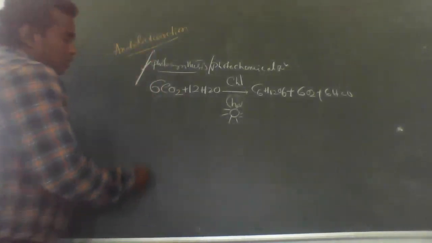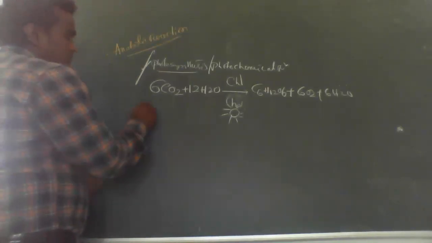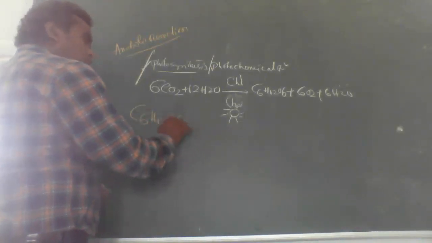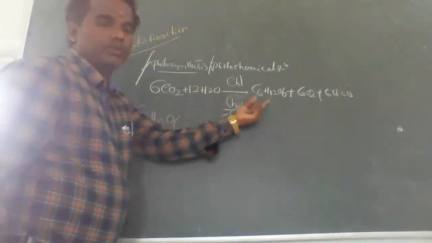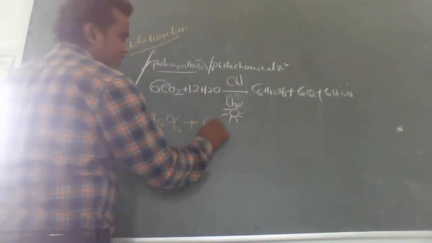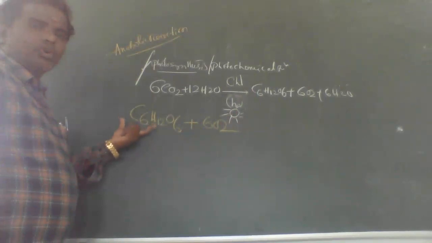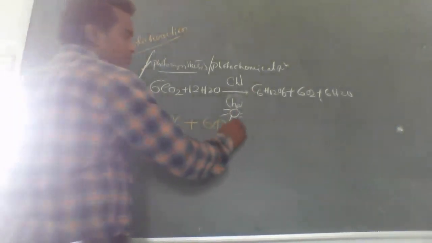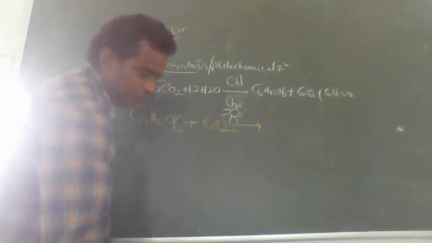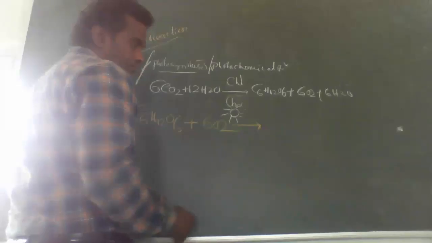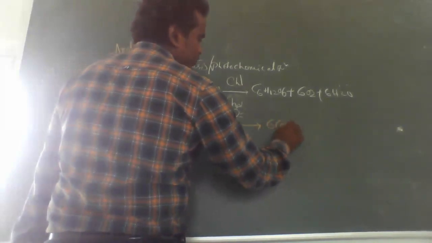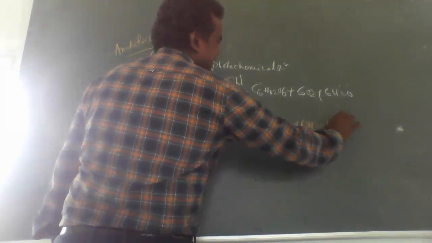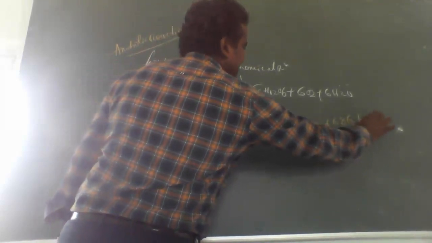Right? How? For example, see C6H12O6, that means glucose. In the presence of oxygen, the glucose is oxidized to form 6CO2 plus 6H2O plus 686 kilocalories.